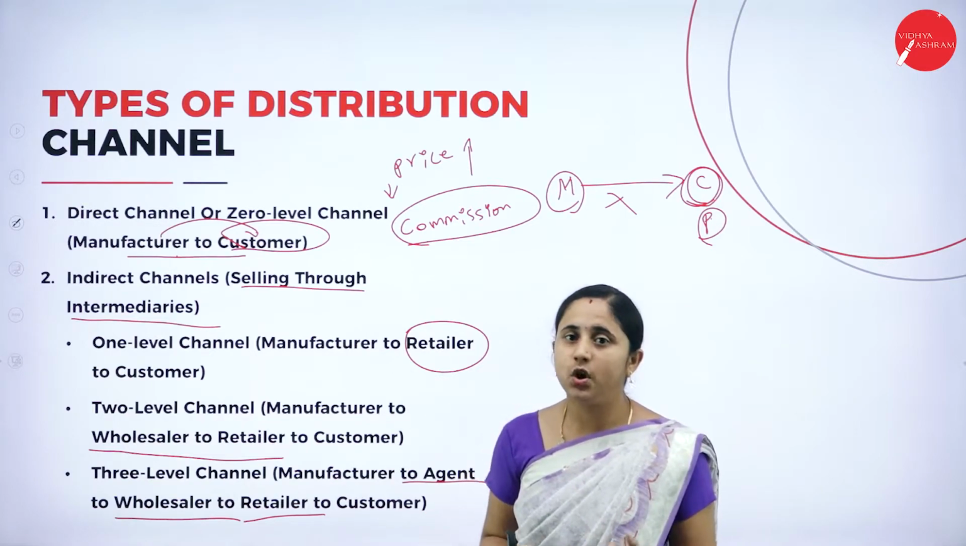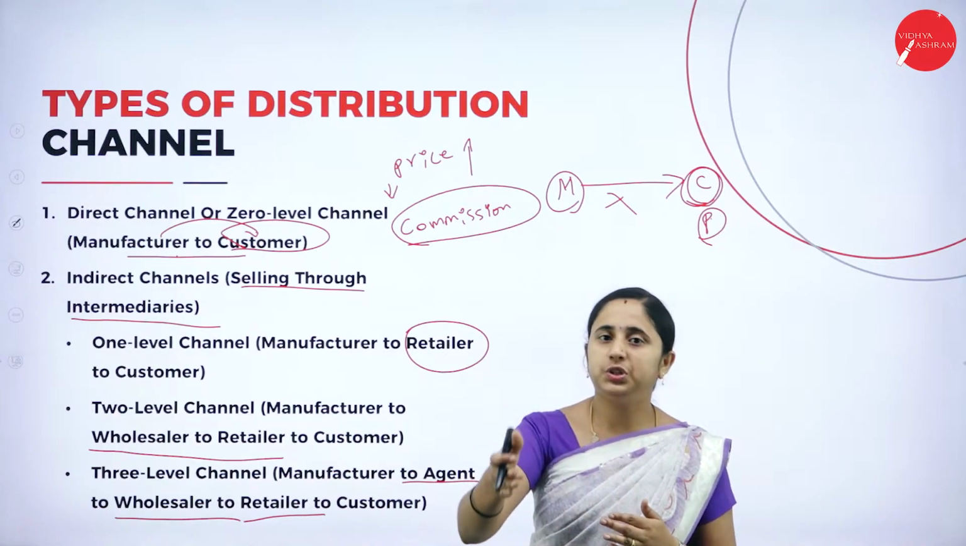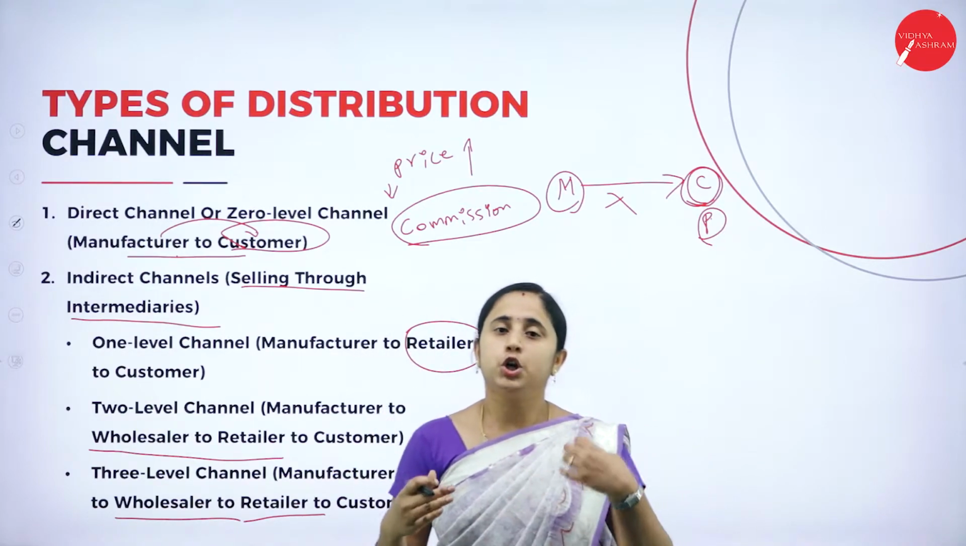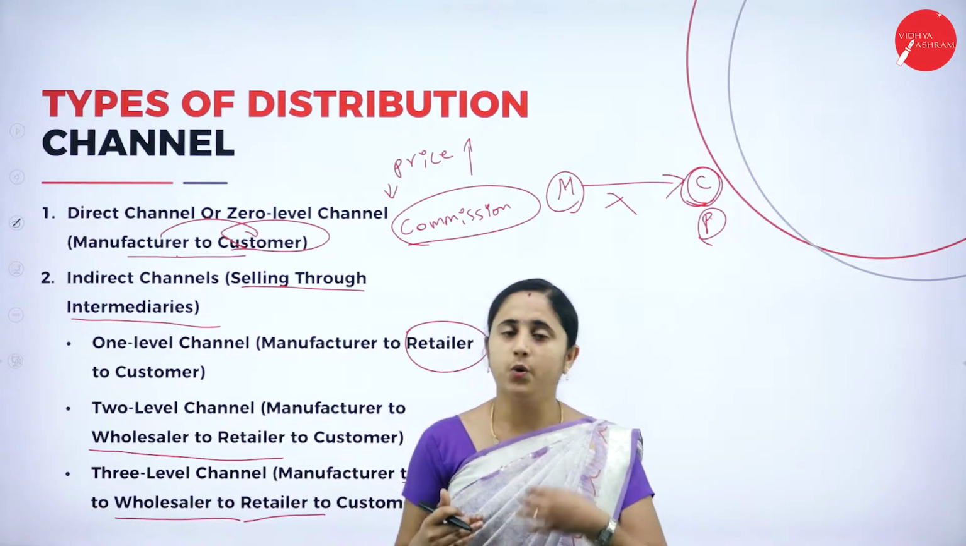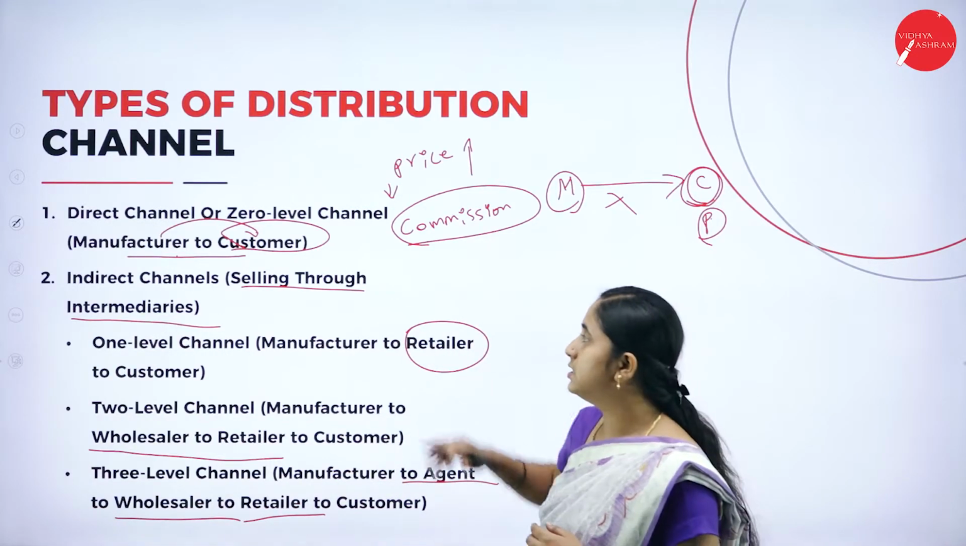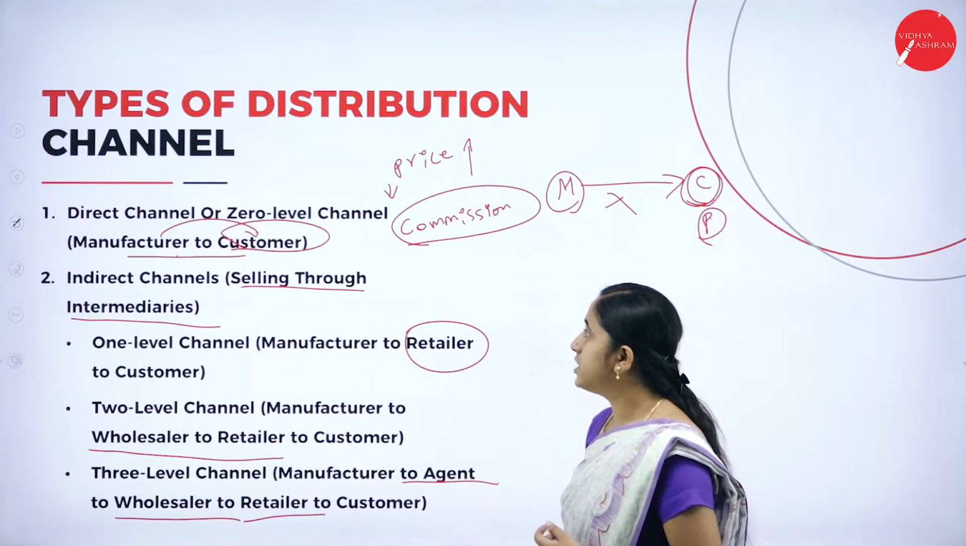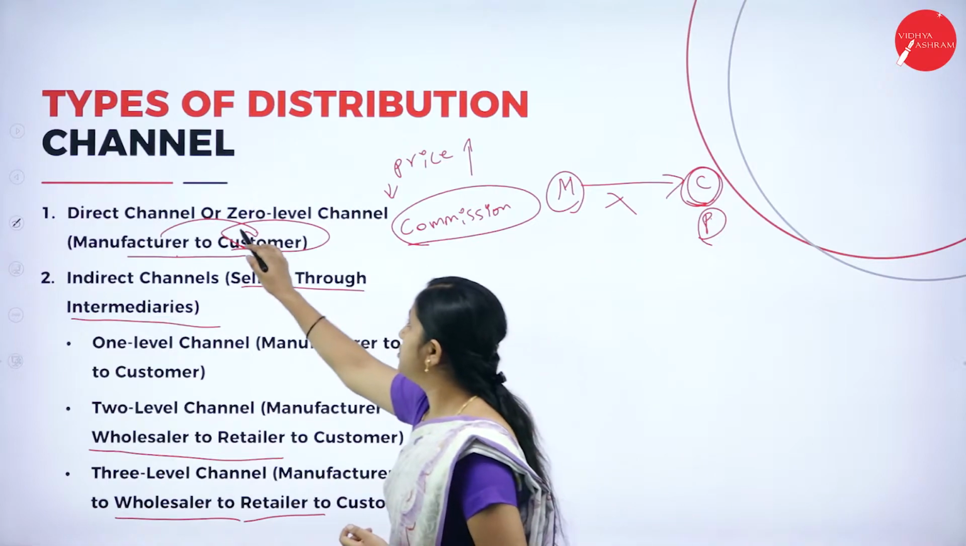If middlemen or agents are involved in this transaction, through the middlemen or the agent you can expand your business. Your goods will reach the outer areas also. There is a lack of expansion in the direct channel. You cannot expand your business in the direct channel or zero level channel.